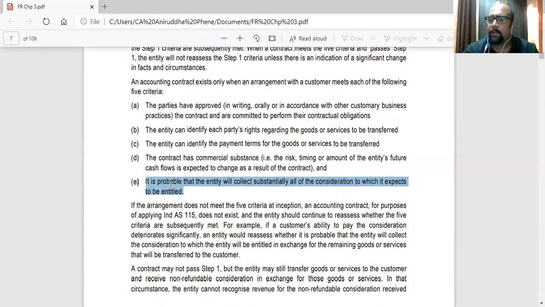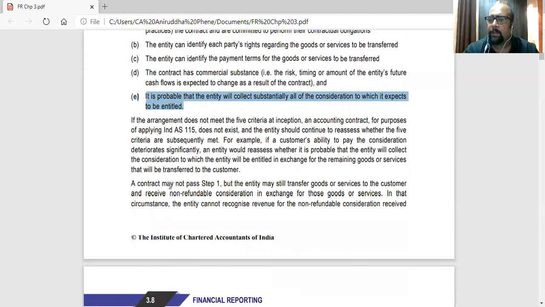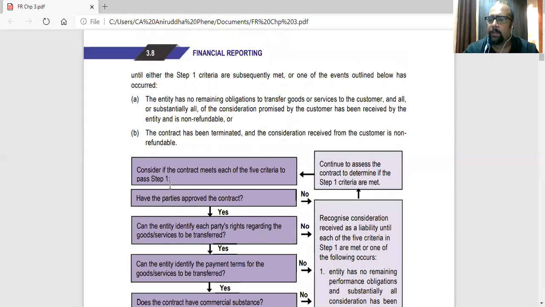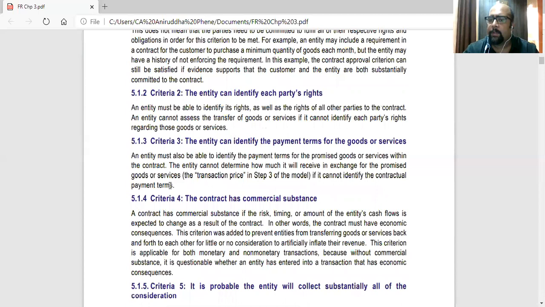So if this is the case, then they will not be able to recognize the contract because consideration might not be received. So they will have to assess on this point whether this point is there. Only then they can recognize the contract.